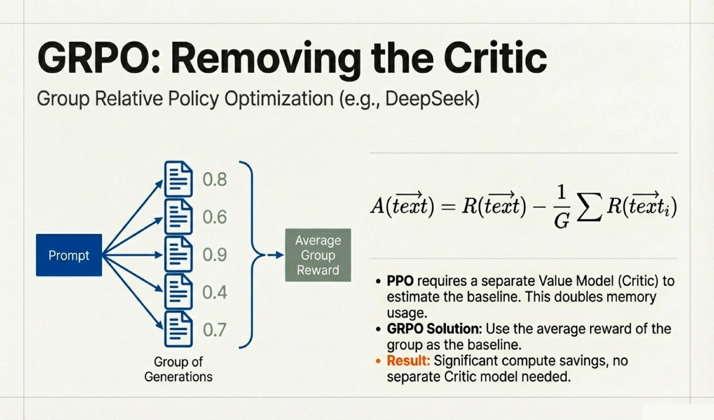PPO is great, but it requires a separate value model, or critic, to estimate the baseline, which doubles your memory usage. Group Relative Policy Optimization, or GRPO, famously used by models like DeepSeek, removes the critic entirely. The solution? Generate a group of responses and use the average reward of that specific group as the baseline. This results in significant compute savings since no separate critic model is needed.